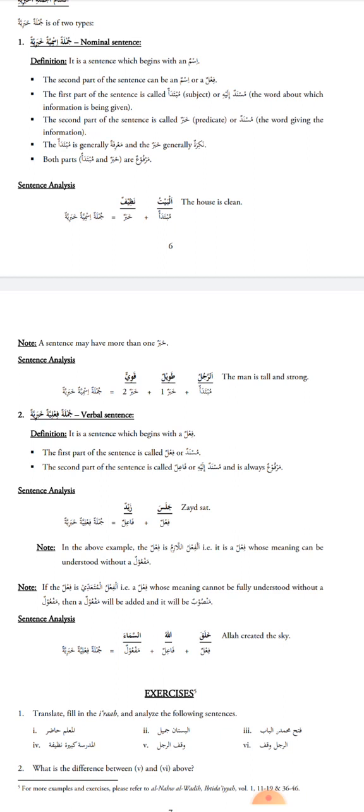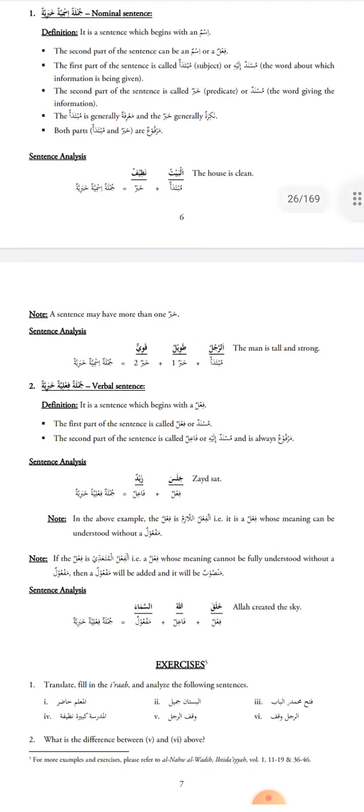So Mubtada is about whom news is given, and khabar is the news. The second part of the sentence is called khabar, predicate, or musnad, the word giving the information.